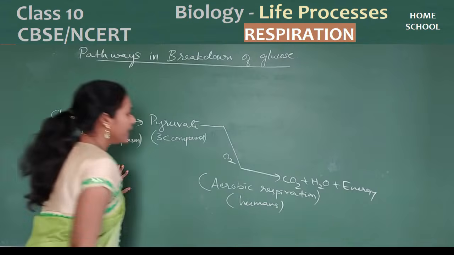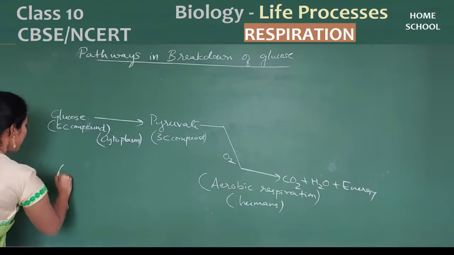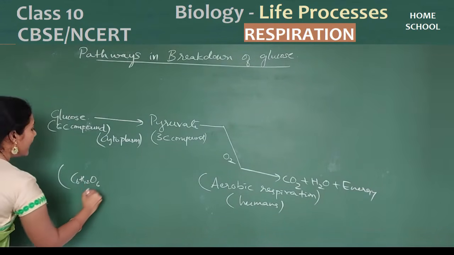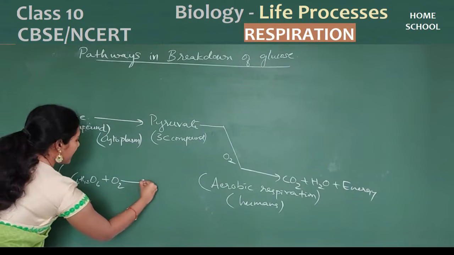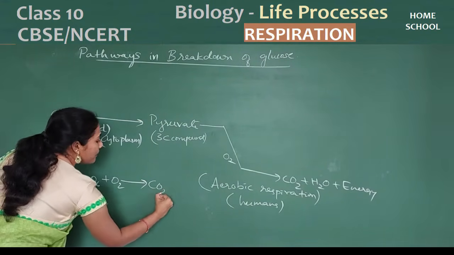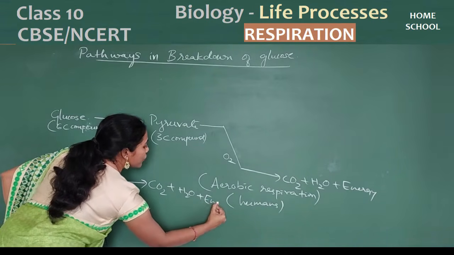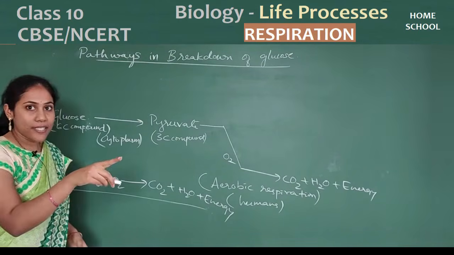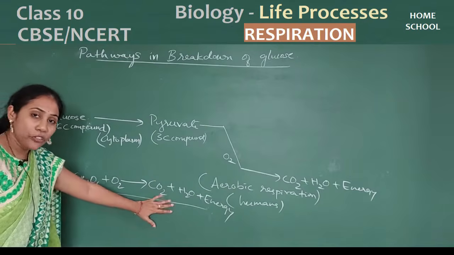Can I give one general reaction for aerobic respiration of humans? C6H12O6 reacts in presence of oxygen. After reacting, what is the byproduct you are getting? Carbon dioxide, water plus energy. This is the equation for respiration. You had an equation for photosynthesis, isn't it? In a similar way, this is the equation for respiration.